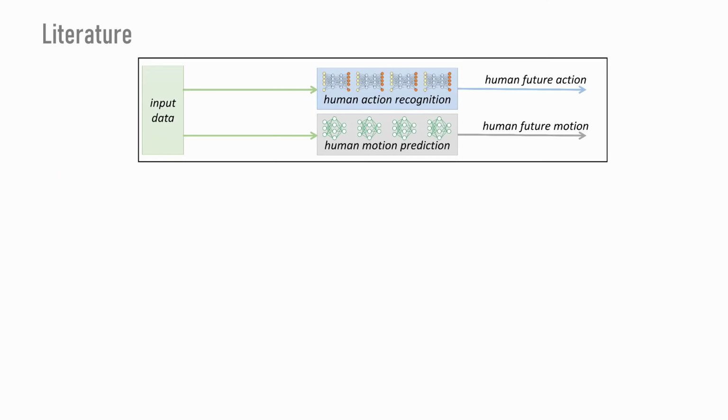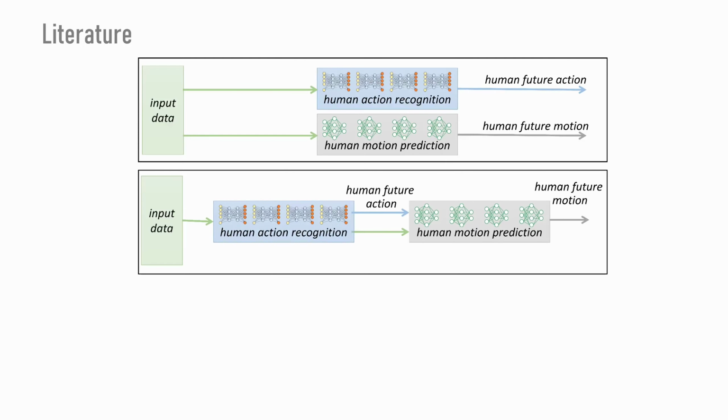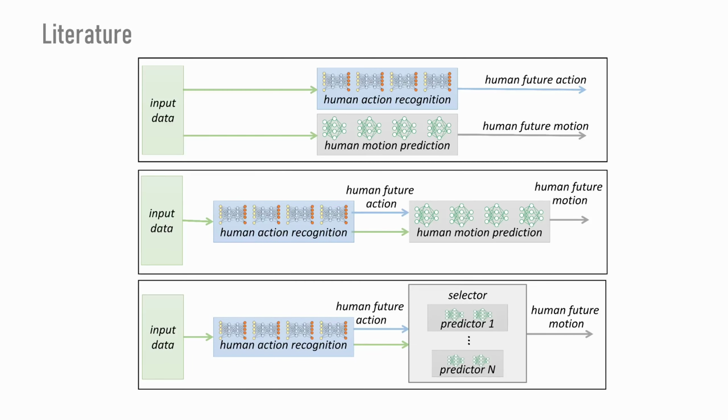In the literature, an approach is to solve the two problems separately. Another approach is to solve action recognition first and then solve the problem of motion prediction using a single neural network. Alternatively, we can have a single network to recognize the human action and multiple networks for prediction of motion, picked up by a selector, similarly to the idea of mixture of experts. Using the available techniques, the action and motion prediction problems are partially interconnected, and it's not clear how to deal with transient phases when human actions alter.